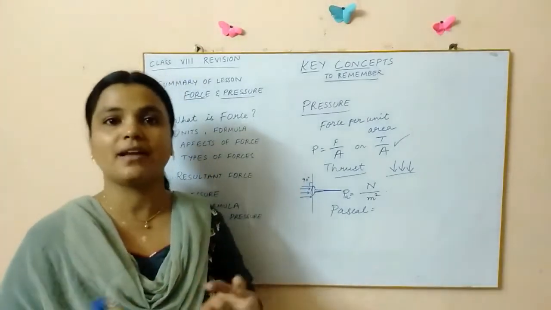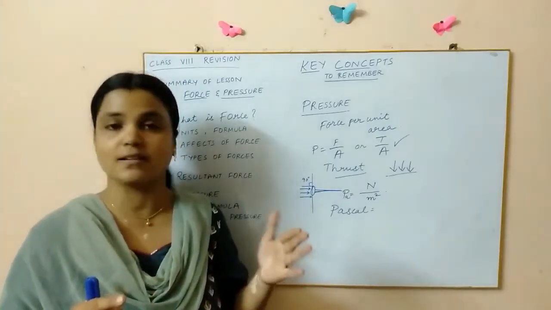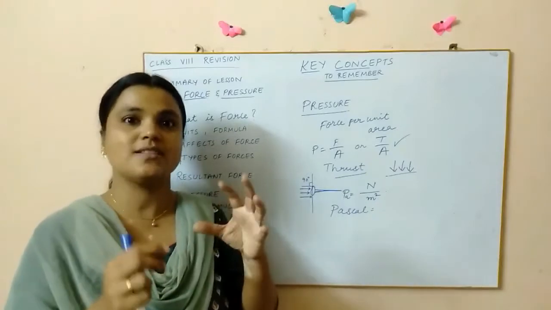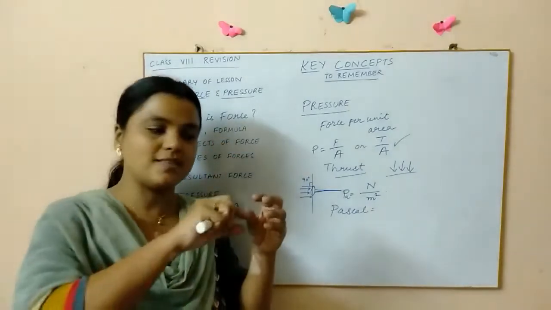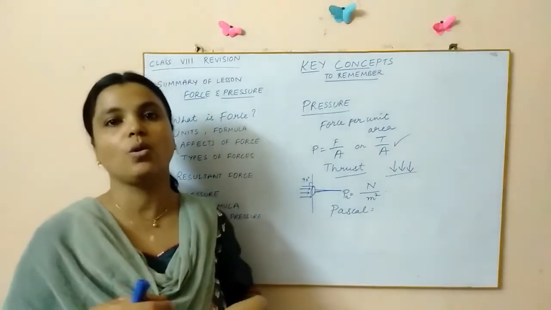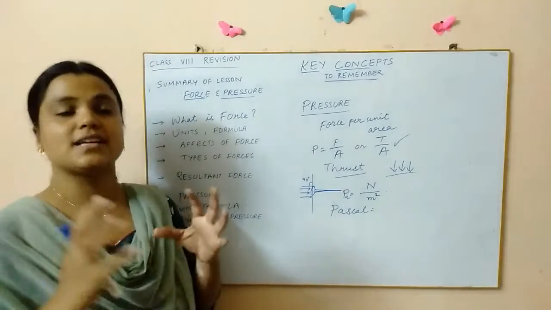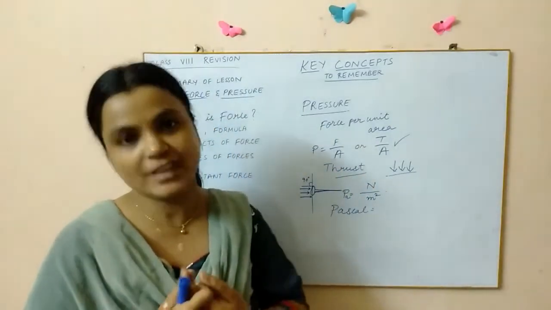In a similar manner, we have seen one activity regarding liquid pressure, sideward pressure and all that. You can see that when a small hole is pricked, water gushes out of that small hole with some pressure, with some force. That indicates that they will be constantly exerting some pressure on the walls of the container.